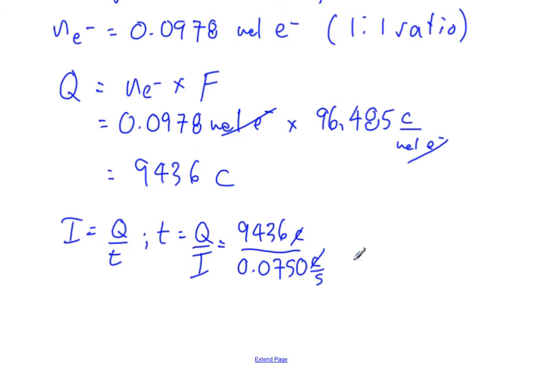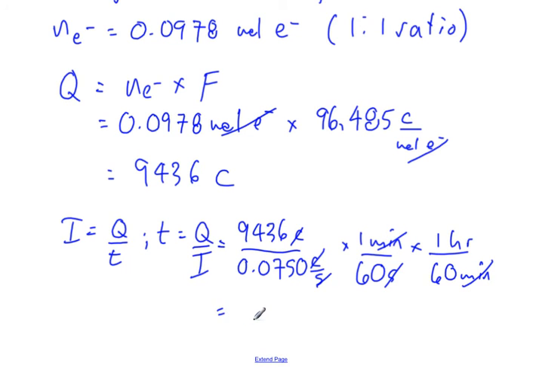So coulombs divide out, but I want to get it from seconds to hours. So I'm going to multiply by 1 minute per 60 seconds. Seconds is gone, so I also multiply by 1 hour per 60 minutes, to get rid of minutes and leave it in hours. And so in terms of hours, 35.0 hours, 3 sig figs, and there you go. With such a small current, you'd have to apply it for 35 hours to plate 10.55 grams of silver.